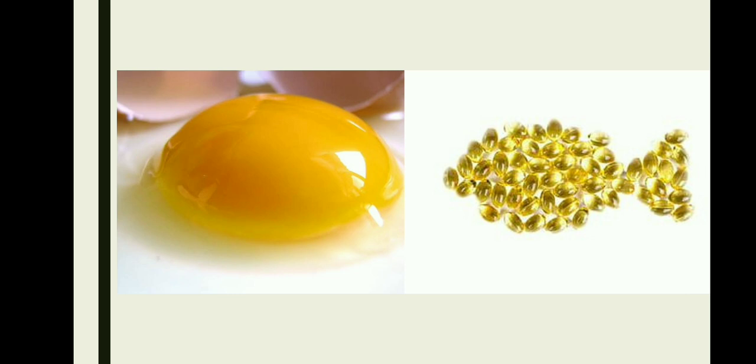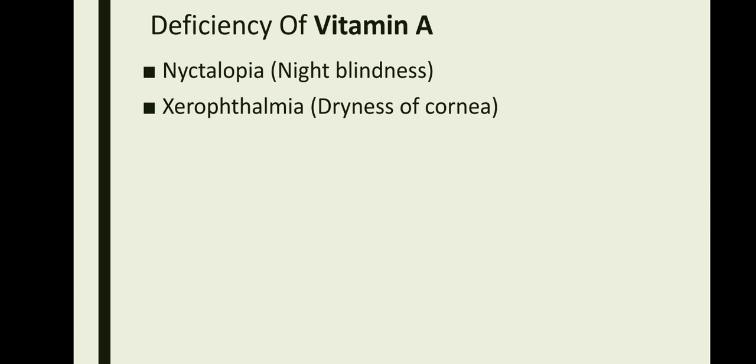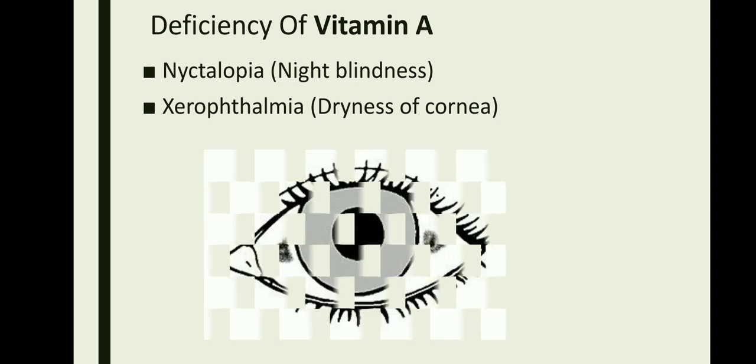Now let's take a look at the deficiency disease of vitamin A. So what is a deficiency disease? Deficiency disease is nothing but absence of a particular nutrient for a prolonged period of time. Deficiency of vitamin A will lead to nyctalopia and xerophthalmia. Nyctalopia is nothing but night blindness, where an individual will not be able to see properly in dim light, and xerophthalmia is the drying of the cornea.